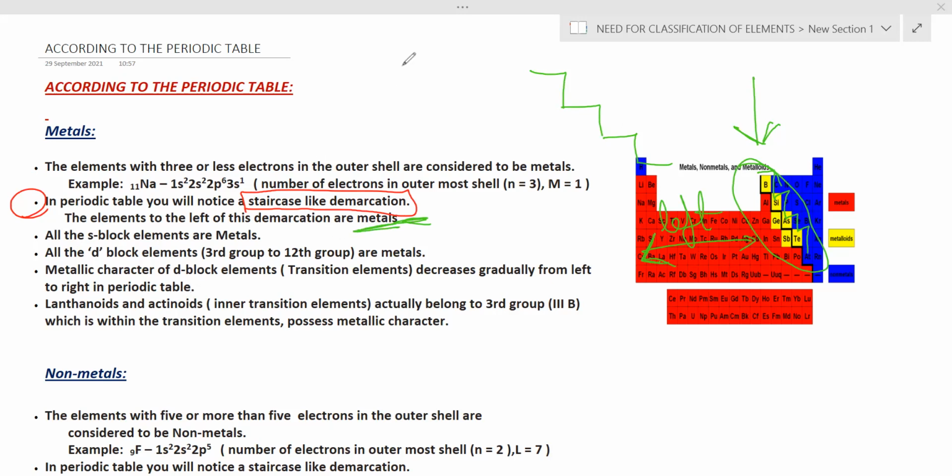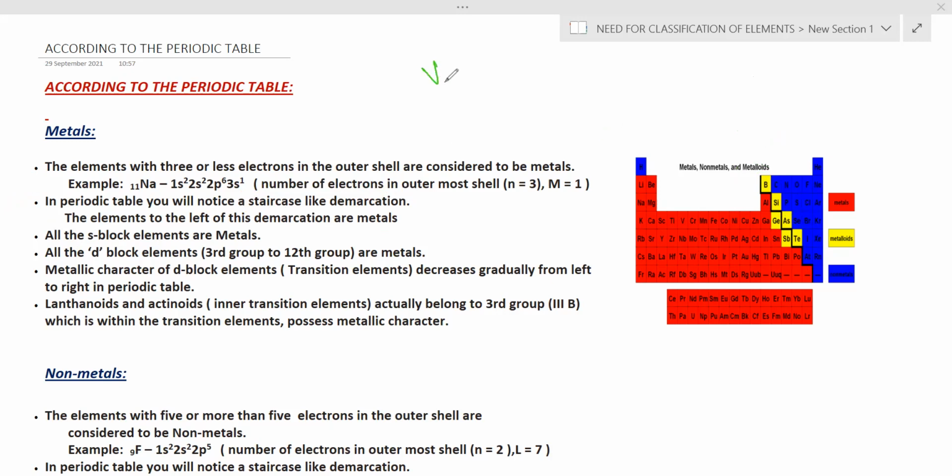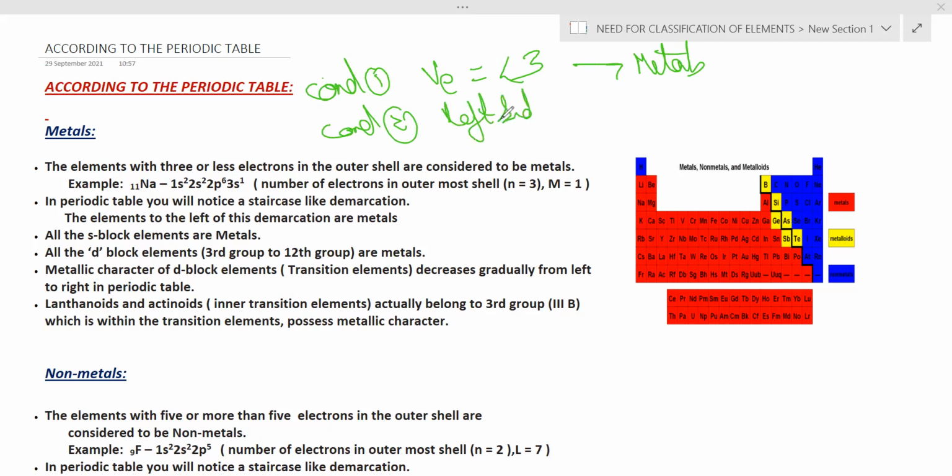I told you that according to valence electrons, if the valence electrons are 3 or fewer, then we call them metals. That is condition 1. Condition 2 is the left side of the staircase.